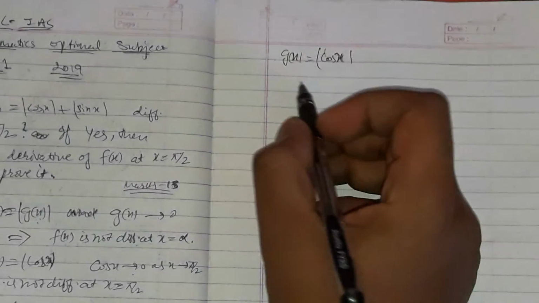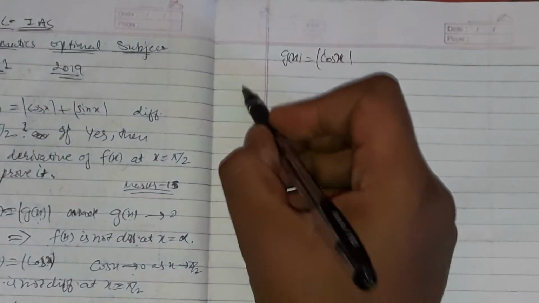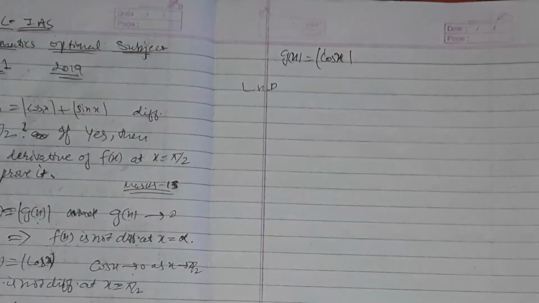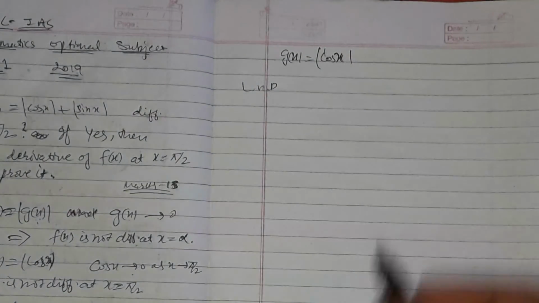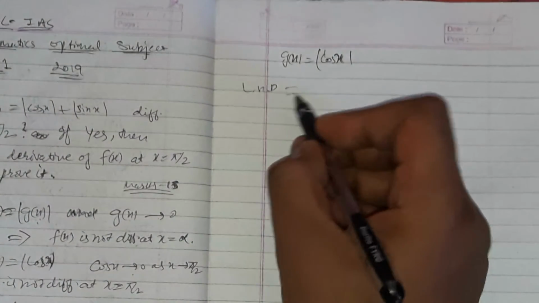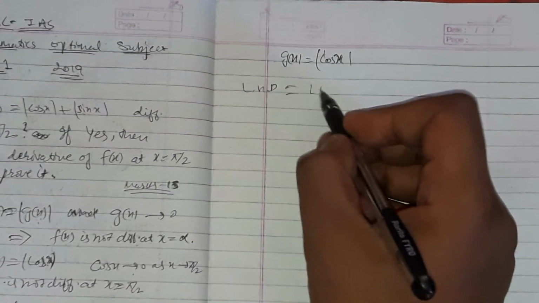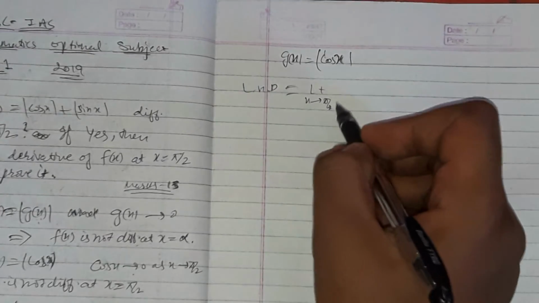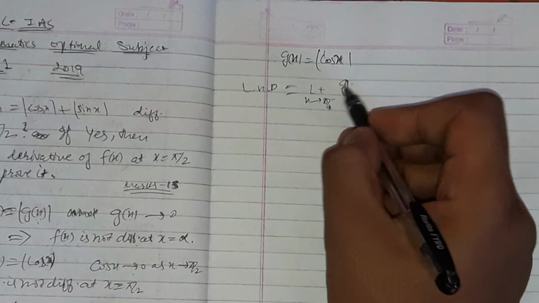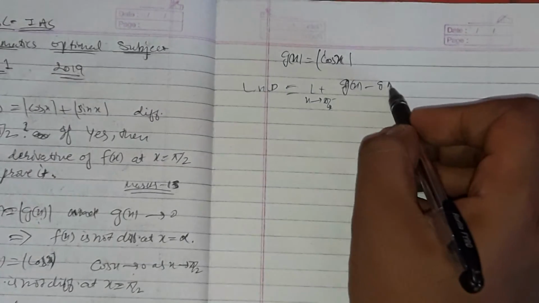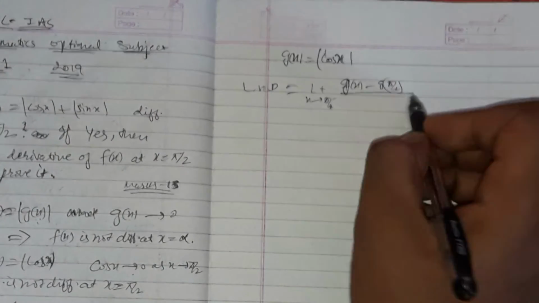Now I have chosen g(x) equal to |cos x|. Let me tell about the left hand derivative: limit x tends to pi by 2 minus of g(x) minus g(pi by 2).